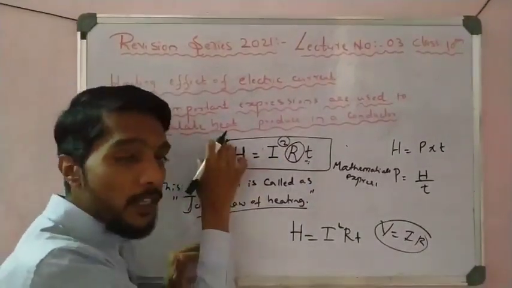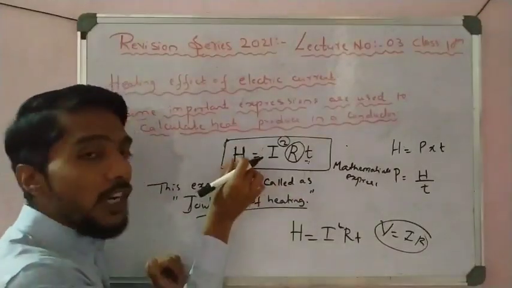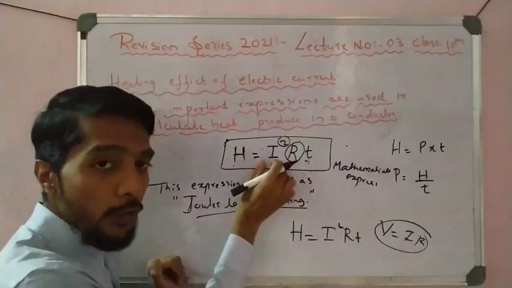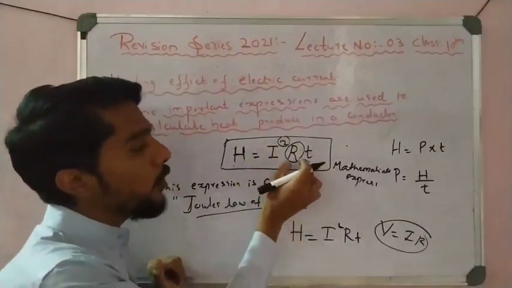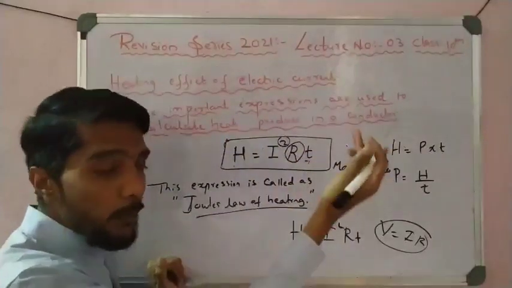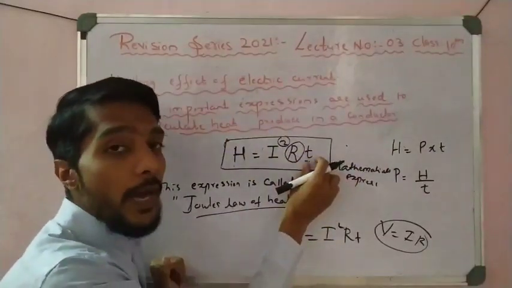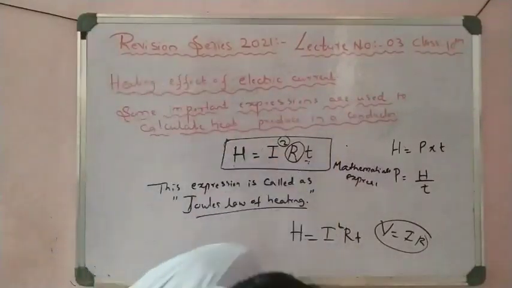So first write the expression and then write that Joule's law of heating states that the heat generated in a conductor is directly proportional to the square of the current for a given resistance, directly proportional to the resistance of a conductor for a given current, and directly proportional to the time taken by a current to flow in a conductor. So that is the heating effect of electric current, students.